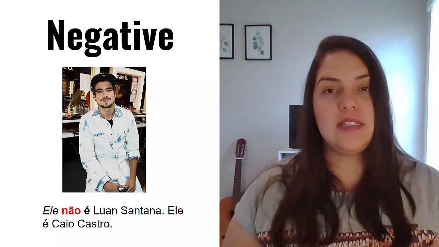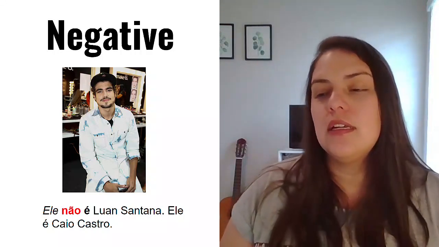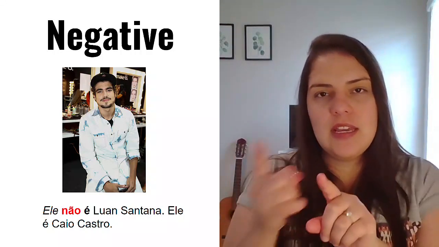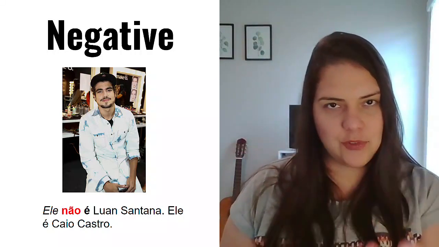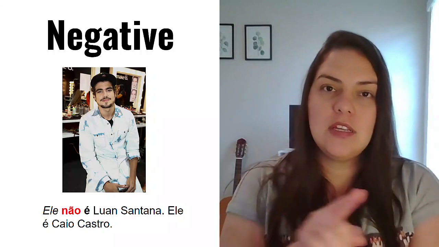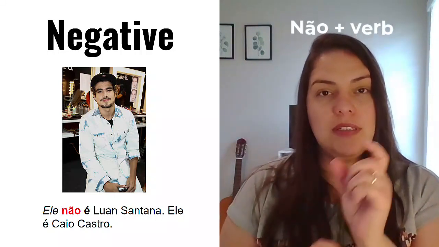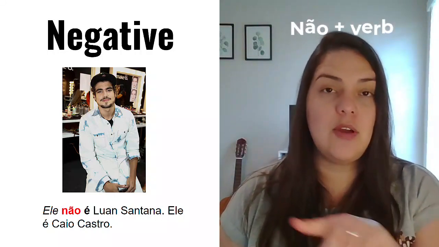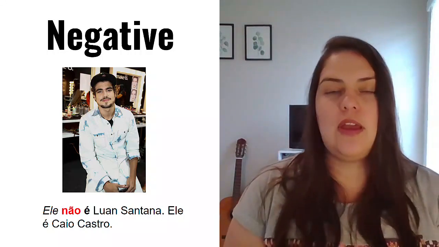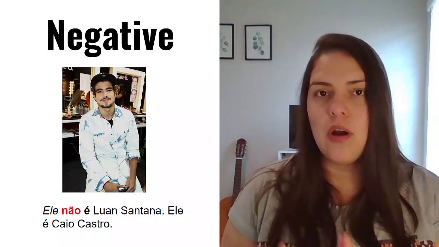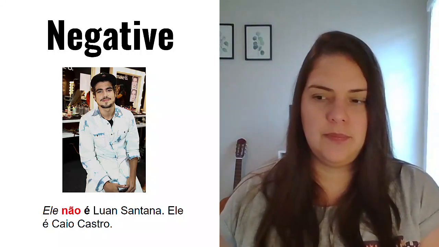So if you can see here, in English you would have he is not, so the not would be after. In Portuguese, you flip it and you put the not first, and then you have the main verb come after. So you have ele não é Luan Santana.